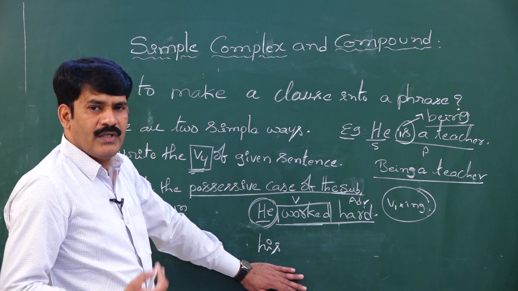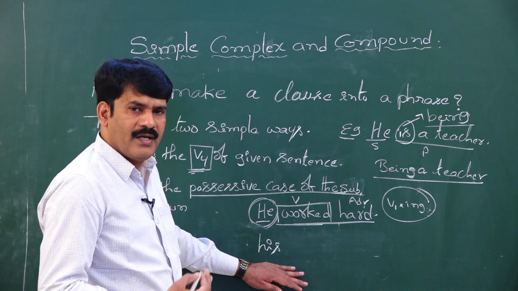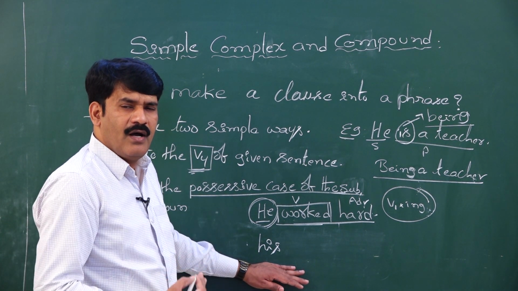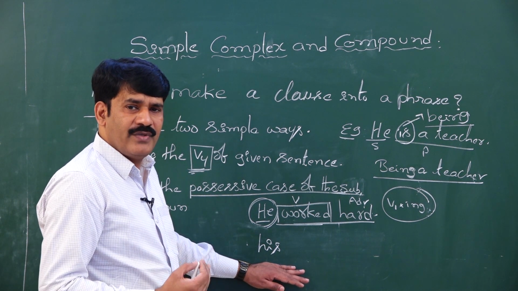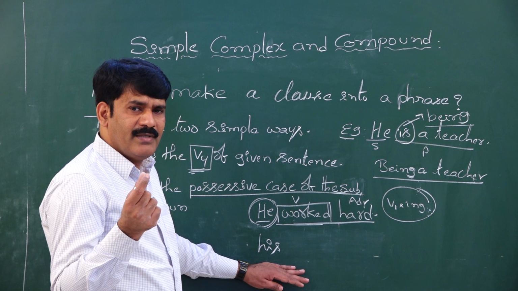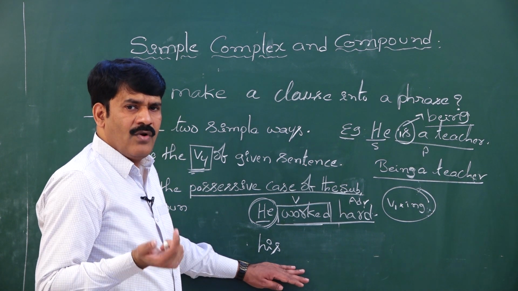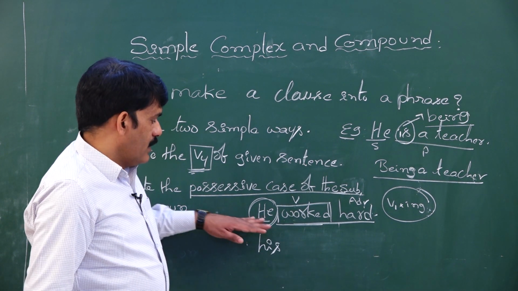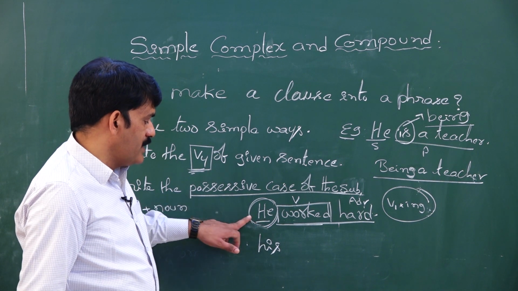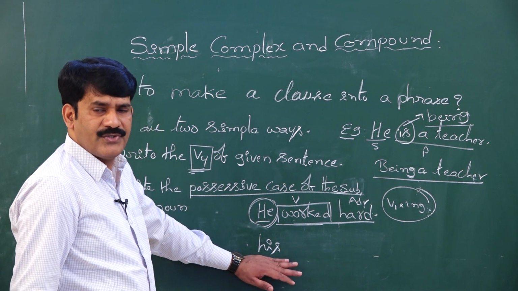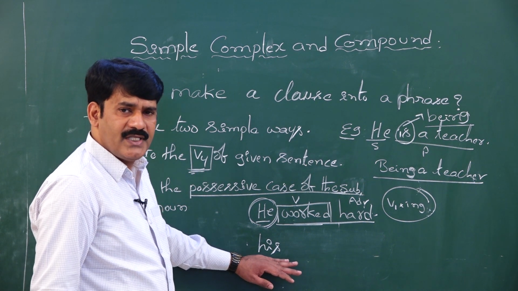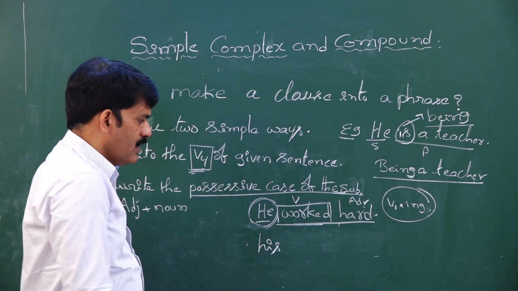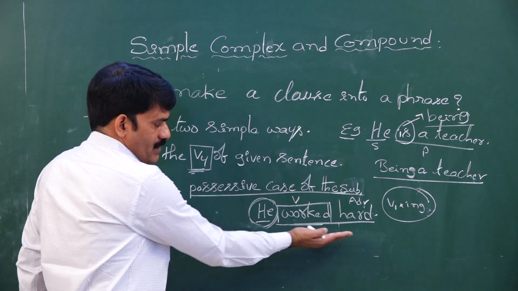When you choose a second option or a second choice of converting a sentence from a clause into phrase, my dear students, you need to be a little bit careful. How? You have to understand and you have to know what is the possessive case of the given subject. Once after writing the possessive case of the given subject, now you see the sentence worked hard.